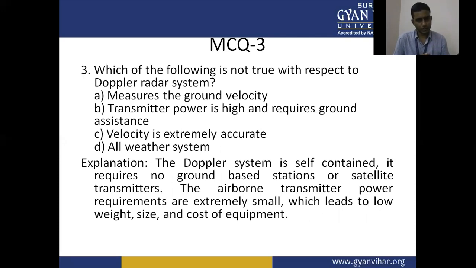D, all-weather system. The Doppler system is self-contained. It requires no ground-based station or satellite transmitter. The airborne transmitter power requirements are extremely small, which leads to low weight, size, and cost of equipment.